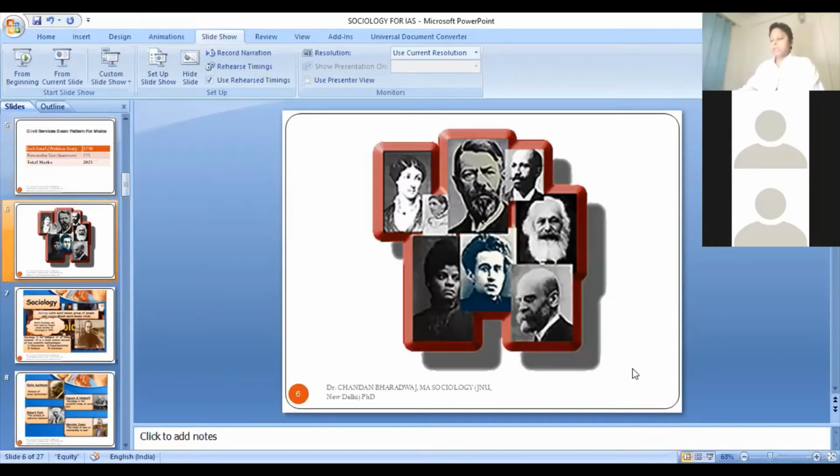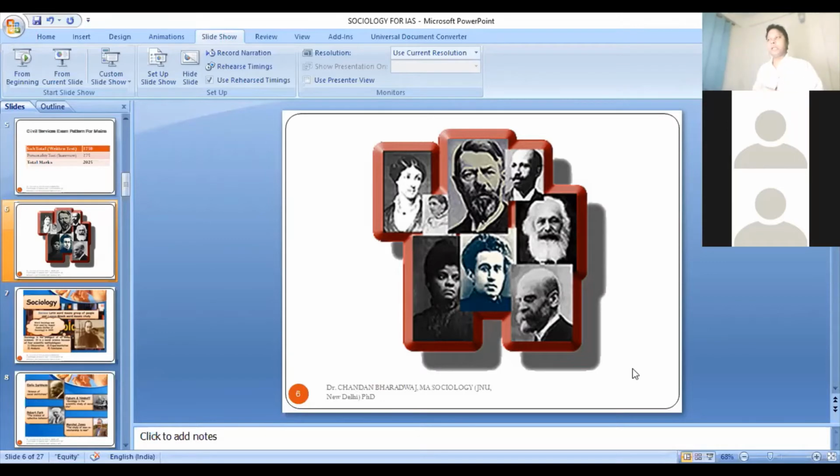I will discuss a little bit about how this discipline emerged. This discipline basically emerged in the European context, in the early period of the modern industrial period, when European society was going through a lot of turmoil. Social changes were taking place, and large scale migration was taking place from rural areas to urban centers because industries were being set up. So industrial centers were growing, urbanization was taking place, and a lot of changes were taking place in European society.